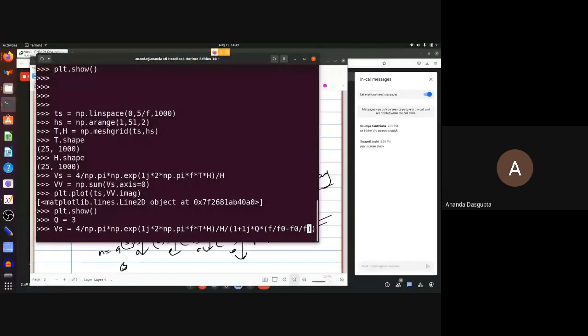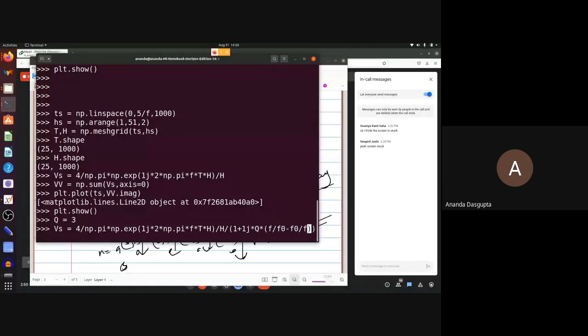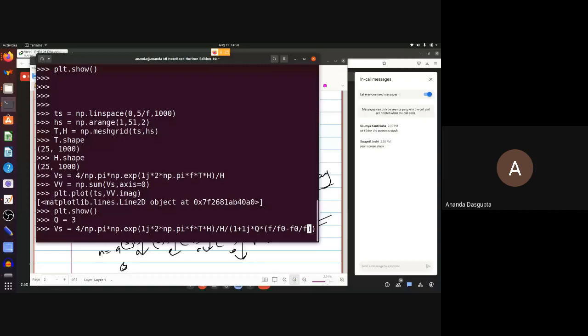F is how much, by the way? Anybody remember that? We chose an F a while ago. Okay, you forgot it. Fine. F naught was 1800 and we chose an F of 600. Now, can anybody tell me why this is wrong? What you have written here, why is it wrong?